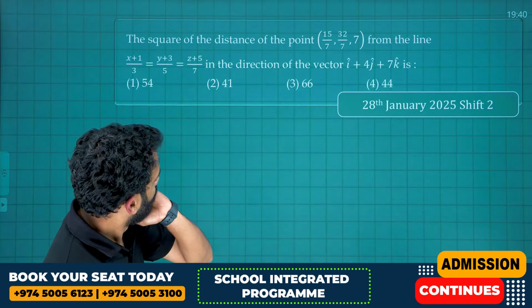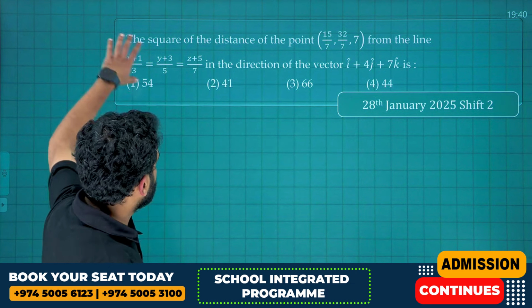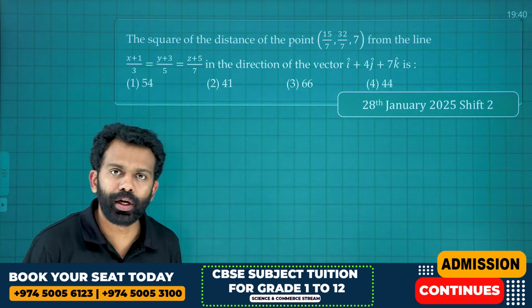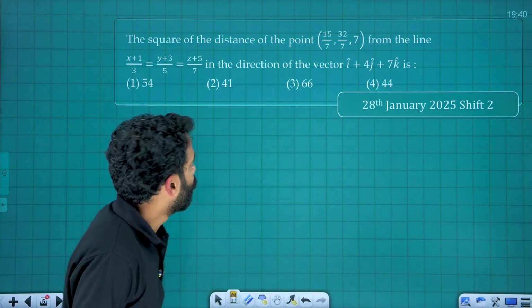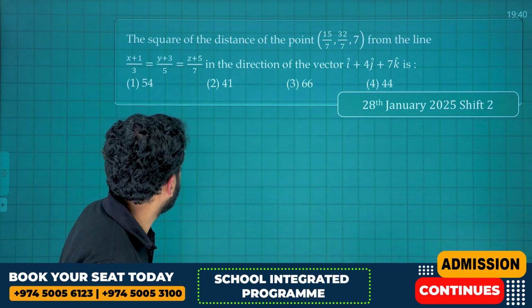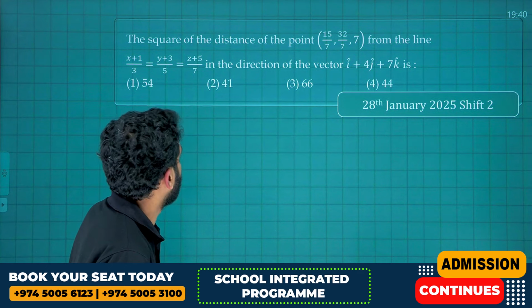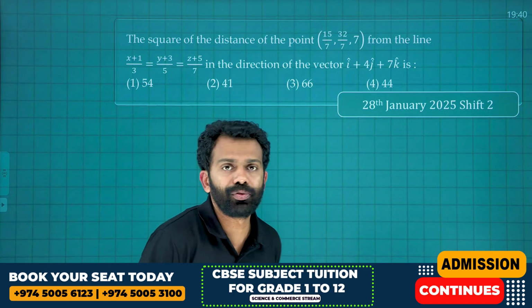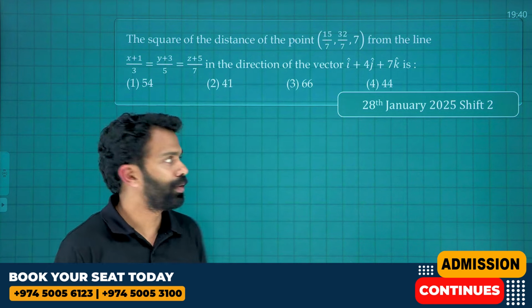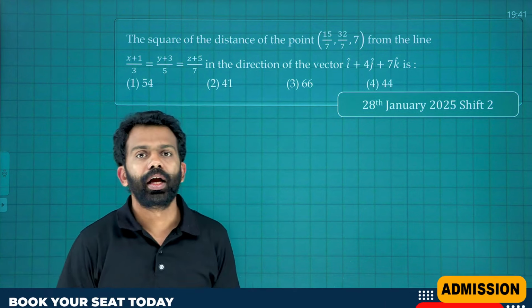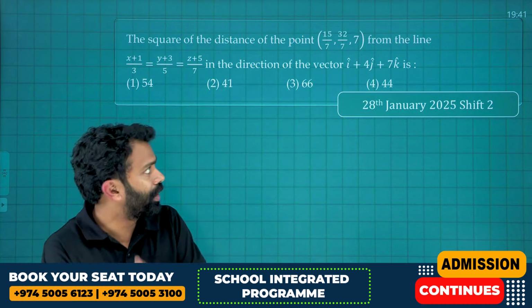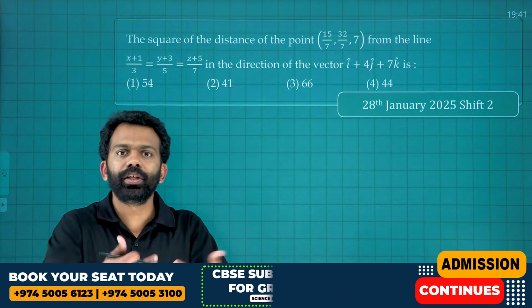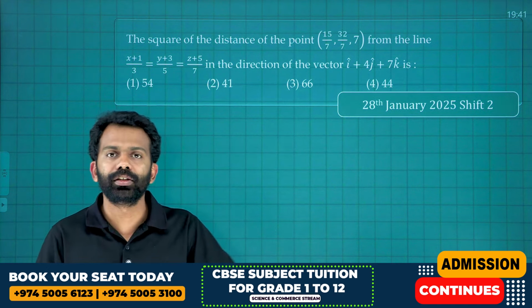Okay, a regular question. The square of the distance of the point 15 by 7, 32 by 7, 7 from the line x plus 1 by 3, y plus 3 by 5 and z plus 5 by 7 in the direction of the vector i plus 4j plus 7k. So many questions are asked based on this. Actually, a similar question is asked in 2D geometry also, in straight lines, where they ask these types of questions.